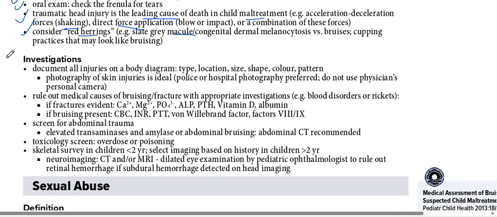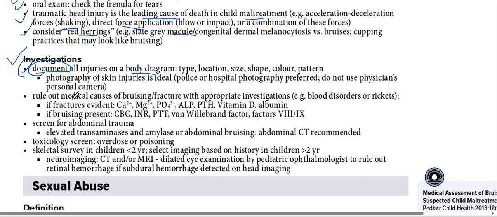Then the investigations we need to do in suspicion of physical abuse. Document all injuries on a body diagram: type, location, size, shape, color, pattern, all things are very important. Documentation is very important. The first thing we need to do is document all injuries. I repeat, documentation on a body diagram is very important. Photography of skin injuries is ideal. Rule out medical causes of bruising and fracture with appropriate investigation.